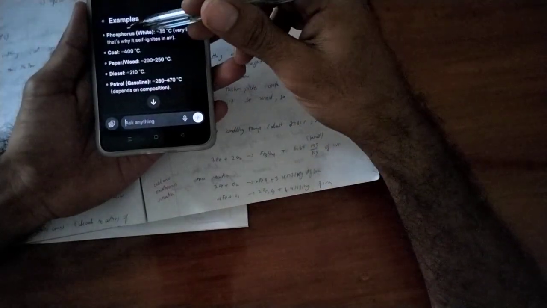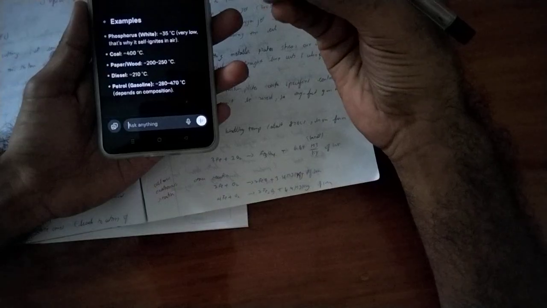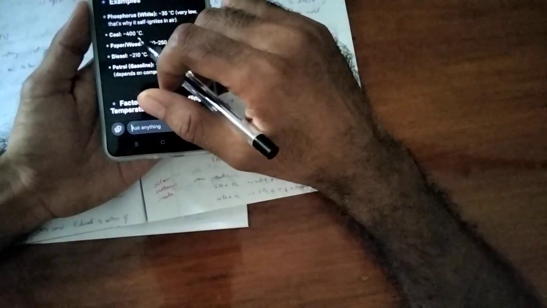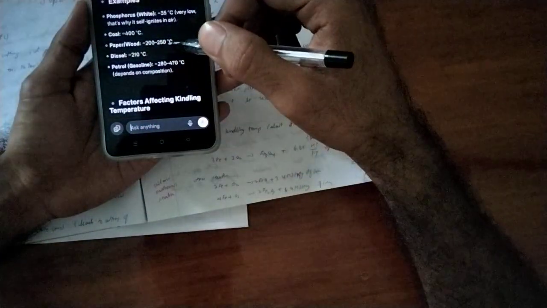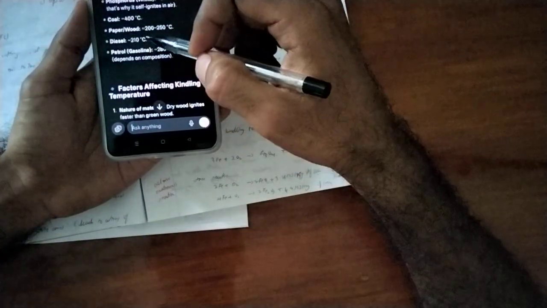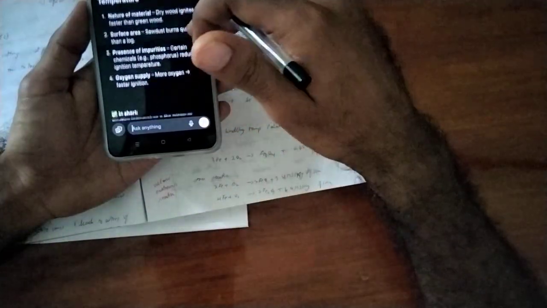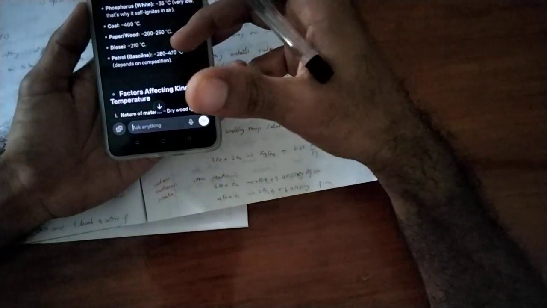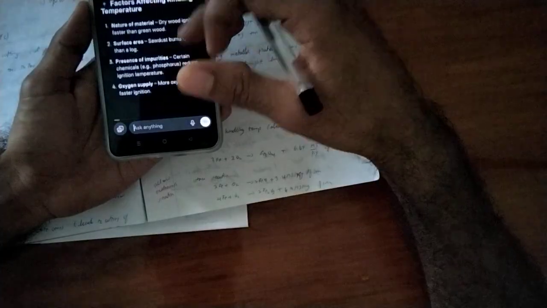You can see for white phosphorus just 35 degrees Celsius is enough, as it is very reactive when we pour it in dry. Coal needs 400 degrees Celsius, paper and wood need 200 to 250 degrees Celsius, diesel is about 210 degrees Celsius, and petrol is about 280 degrees Celsius, depending on the composition. That's why sometimes the phosphorus bomb is used. So just 35 degrees Celsius is important for burning.